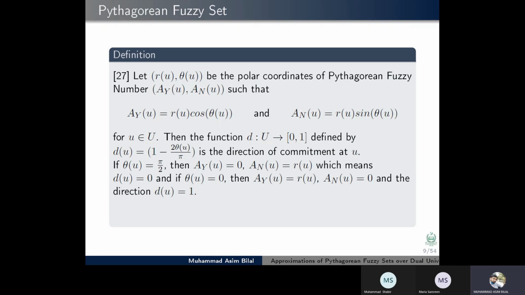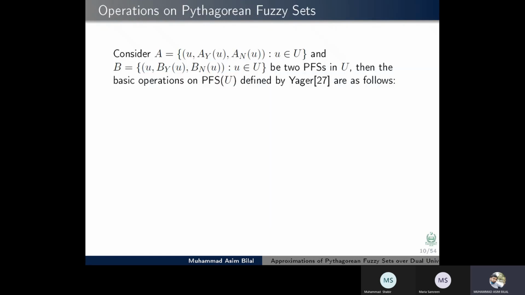If theta(u) is equal to pi by 2, then A_Y(u) is equal to 0, A_N(u) is equal to R(u), which means full non-membership, and d(u) direction is 0. If theta(u) is equal to 0, then A_Y(u) is equal to R(u), A_N(u) is equal to 0, and the direction is 1, that is full membership. The collection of all Pythagorean fuzzy subsets of U is represented by PFS(U).